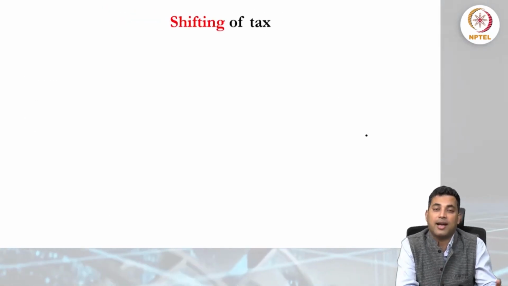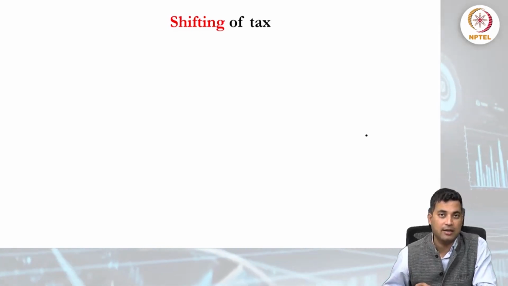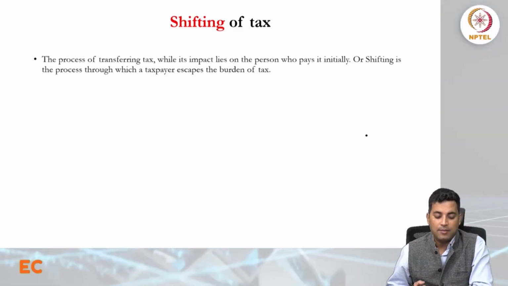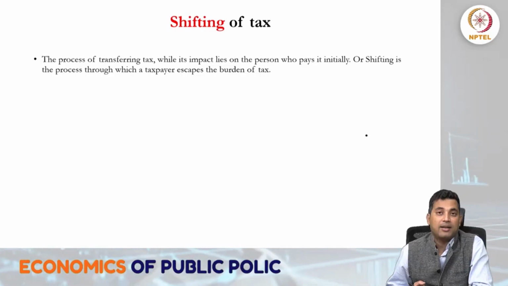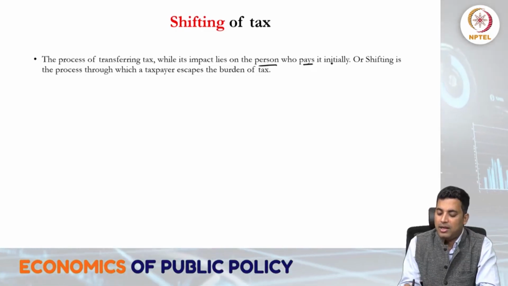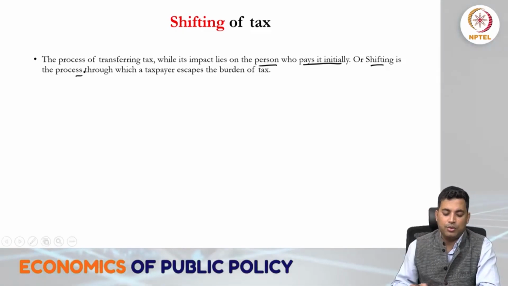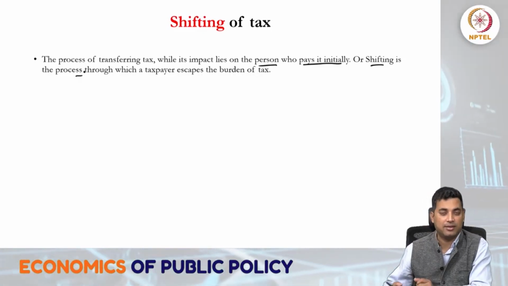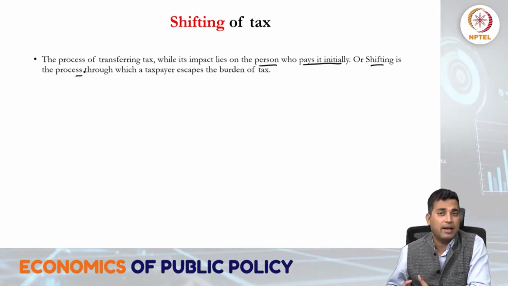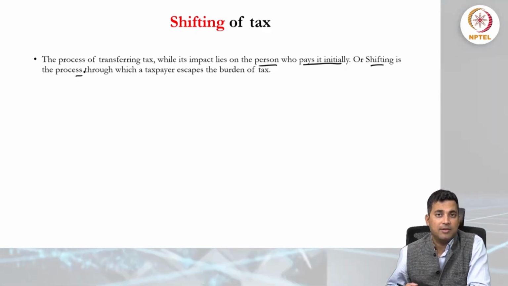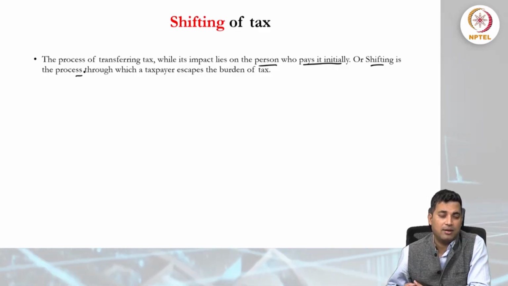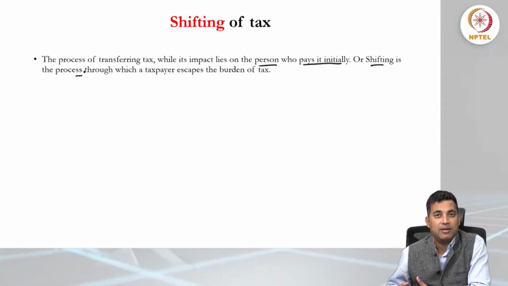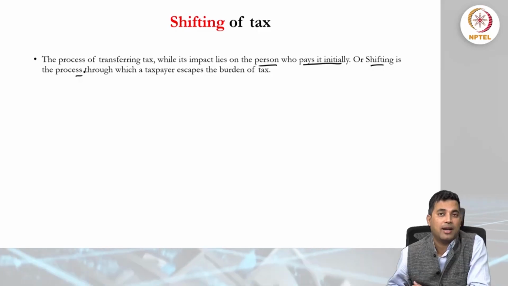So now shifting of the tax: when we impose tax or tax is levied, then how can one actually shift it? For instance, it is the process of transferring tax, while its impact lies on the persons who pay initially, or the process through which a taxpayer escapes the burden of the taxes by transferring the burden to others. The example that I have given: if tax is imposed on the commodity, say on the producers, then the producer will not bear the taxes alone.